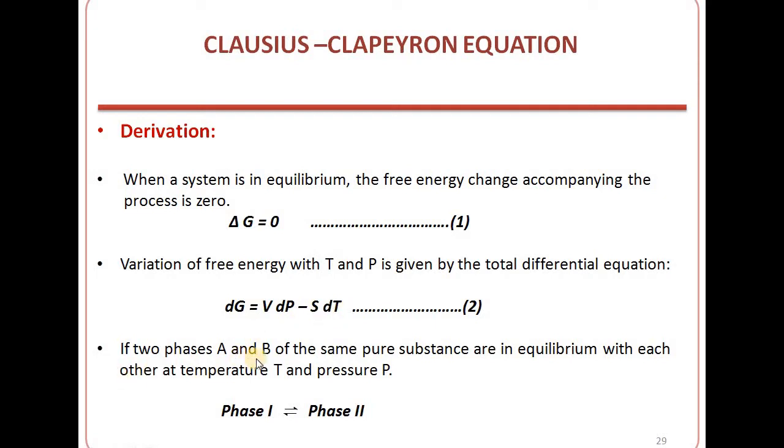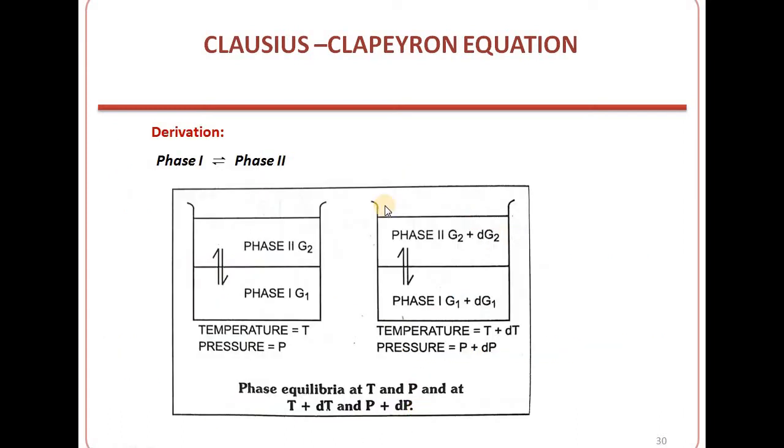Now suppose two phases A and B of the same pure substance are in equilibrium with each other at temperature T and pressure P. As we are seeing in this figure, phase 1 and phase 2 are in equilibrium at temperature T and pressure P. Now when the temperature is changed, the molar free energy of phase 1 changes from G1 to G1 plus dG1, and of phase 2 from G2 to G2 plus dG2.